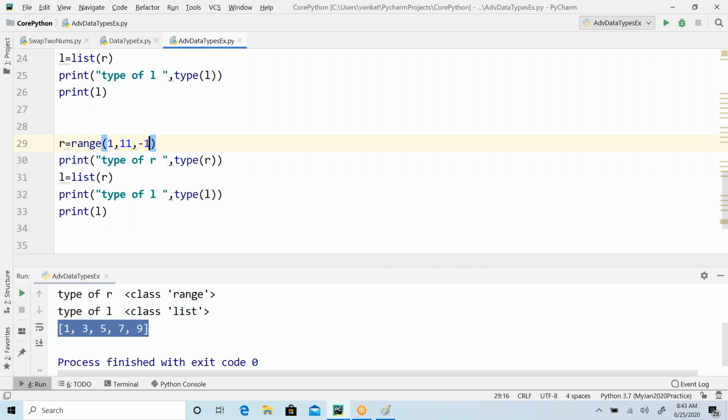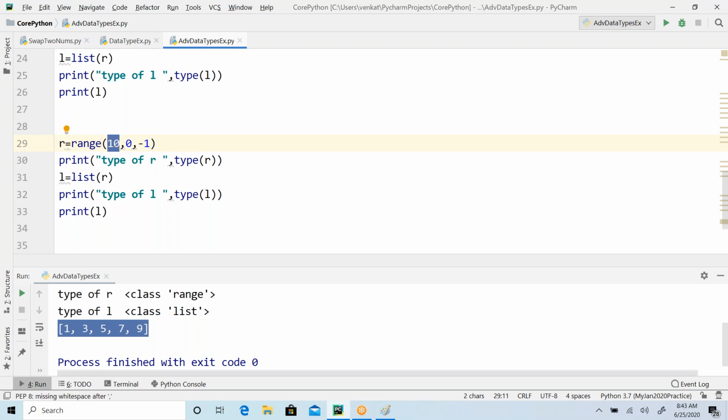So if I give a minus, it's going to be a decrement, right? So 1 minus 1 is 0, and 0 minus 1 will go in the negative direction. So this is not the case. In this case, you have to swap this, starting from 11 and coming down to 0. So in this case, the start position is 10, and I'm going to decrease that. It's going to be in reverse order.